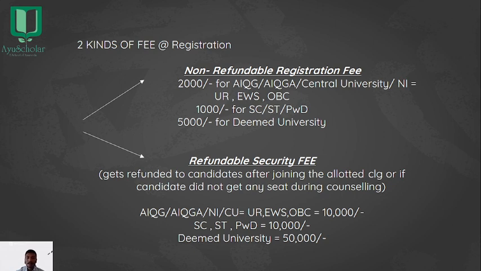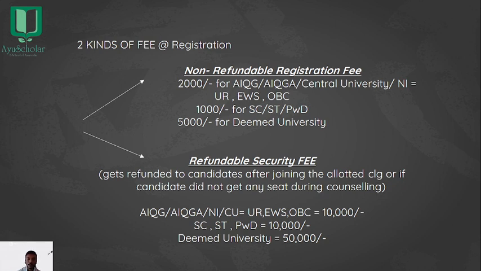The next kind of fee is refundable security fee. This gets refunded to the candidates after joining the allotted college or if the candidate did not get any seat during counseling. This kind of refundable security fee doesn't vary with the category, but it varies with the category of the institutes that the candidate exercises.